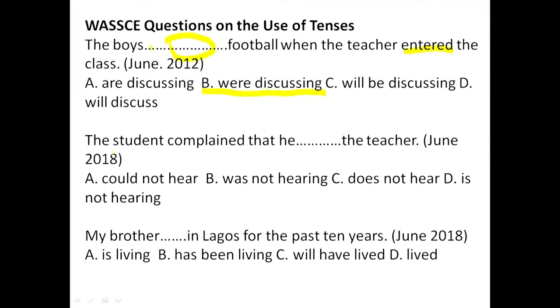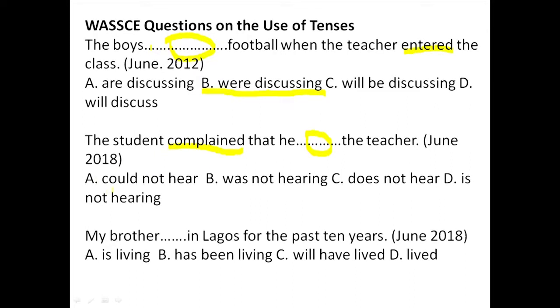Next question. The student complained that he dash the teacher. The idea about complained gives us a clue that we are talking about the past tense. Meaning, any verb occupying this place is supposed to have a relationship with the past.